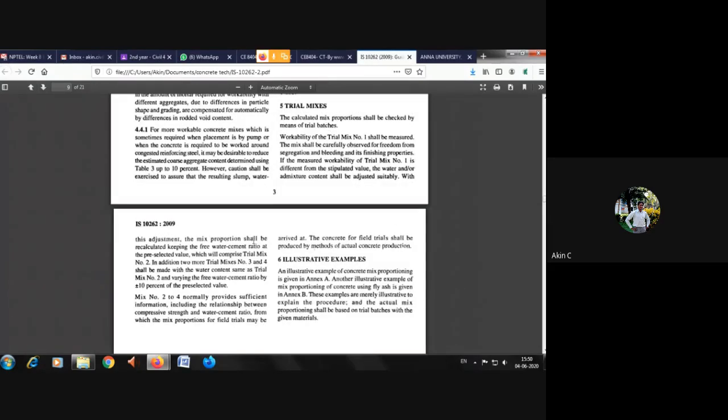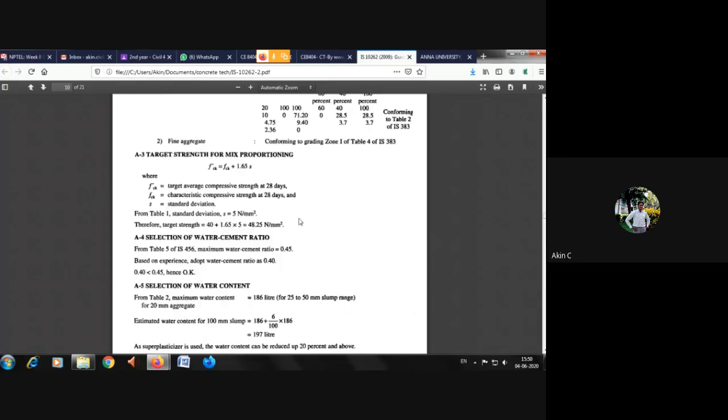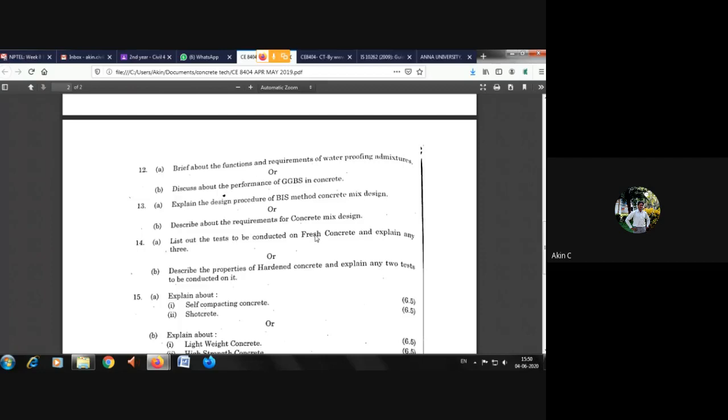Then they move on to the selection of mix proportion, selection of water cement ratio, then selection of water content, then calculation of cementitious material content, estimation of coarse aggregate proportion and fine aggregate proportion, sixth or seventh step, trial mixes, and then an illustrative example. So the same thing you have to write in the university exam. That's what this third unit is. If they ask this theoretical part, you have to explain in the theoretical aspect.